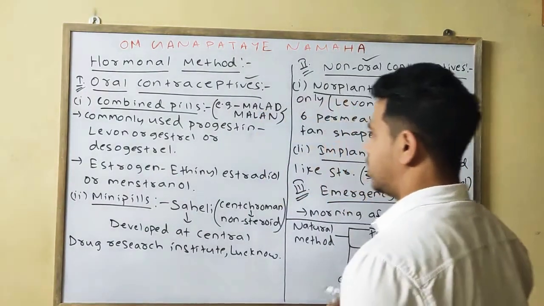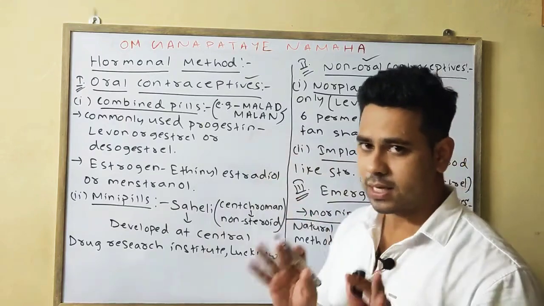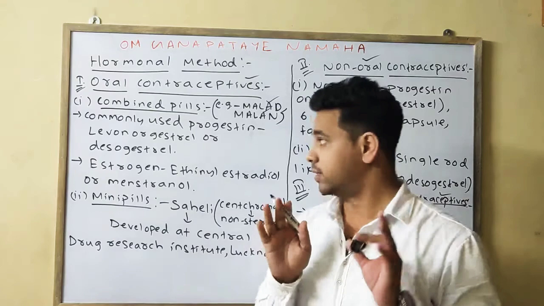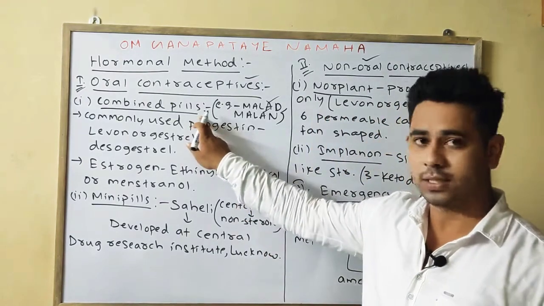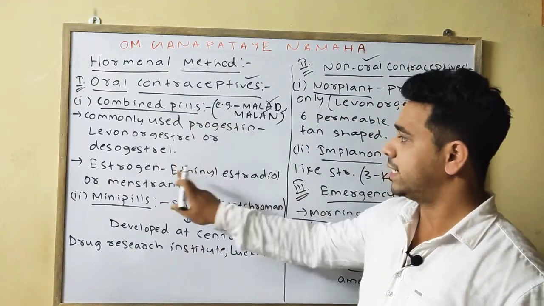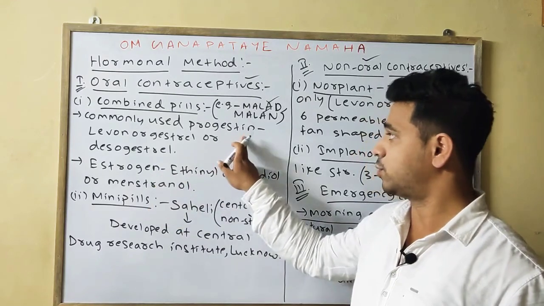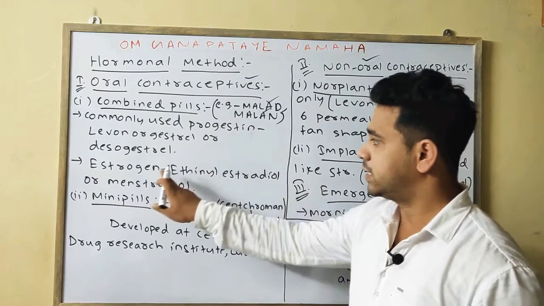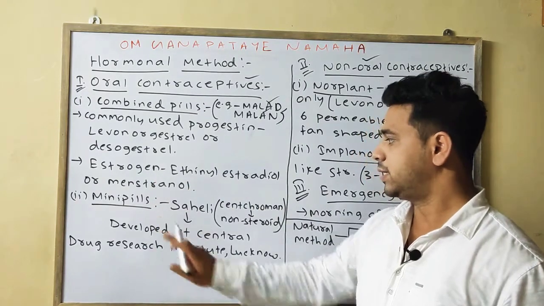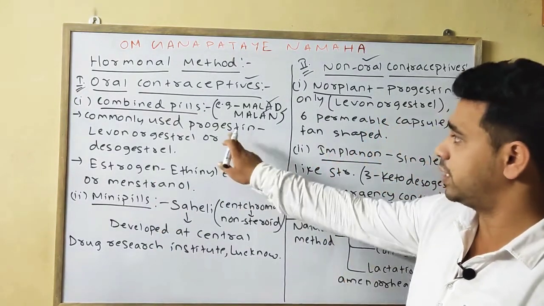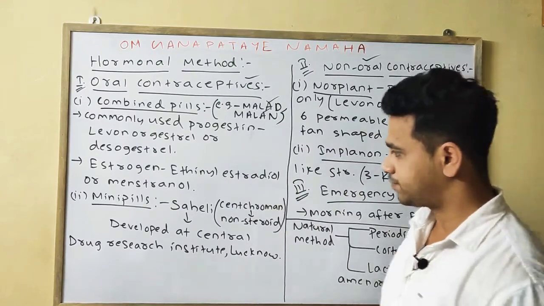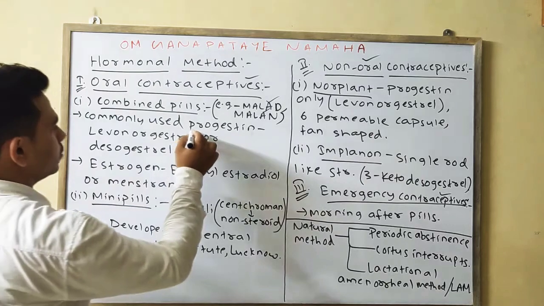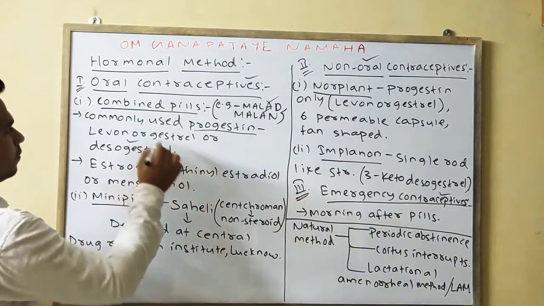Okay, the combined pills, the common example is your Mala D and Mala N. Okay, and the combined pills means it consists of both the progestin and the estrogen. The synthetic form of progestin means the synthetic form of the progesterone. It consists of both progestin and the estrogen, whereas the mini pills only consist of the progestin.